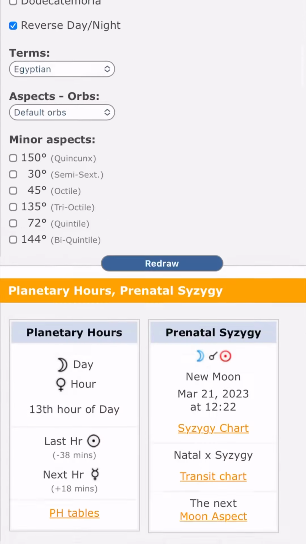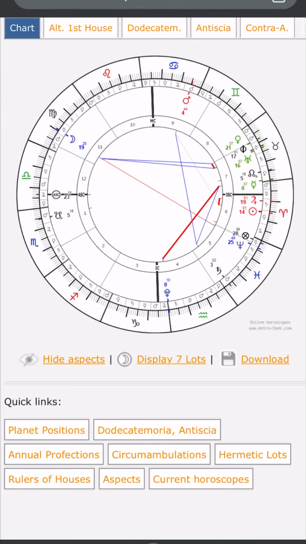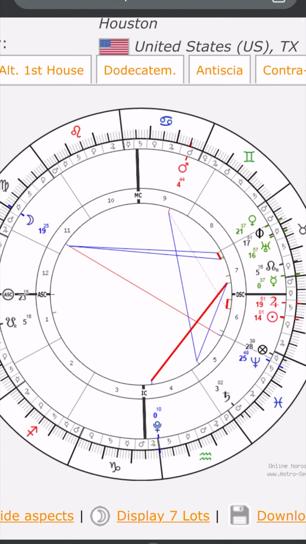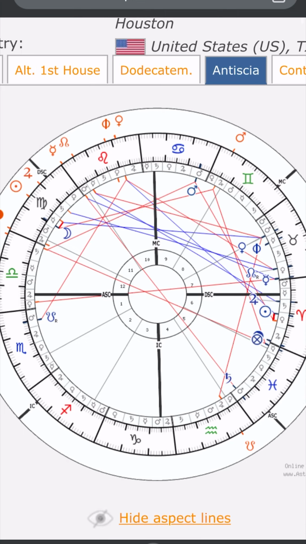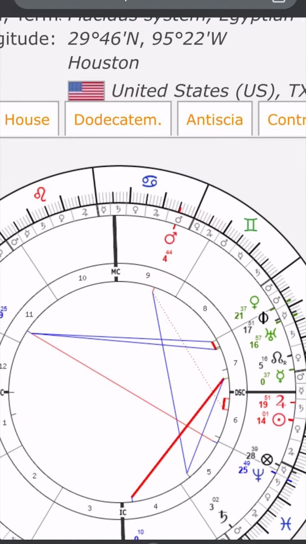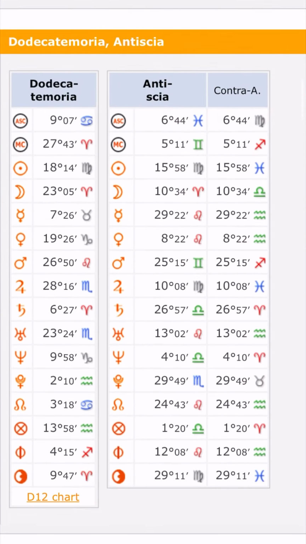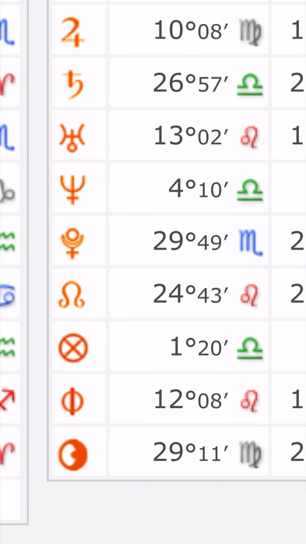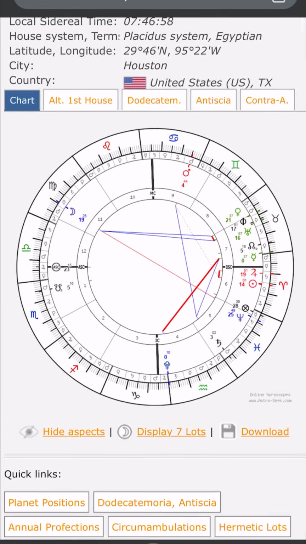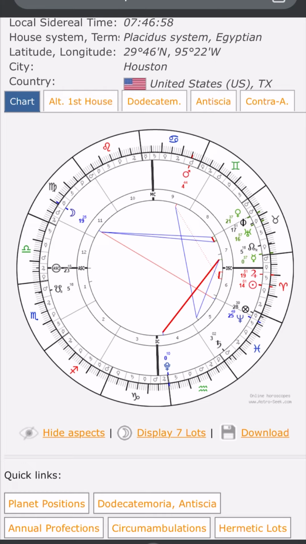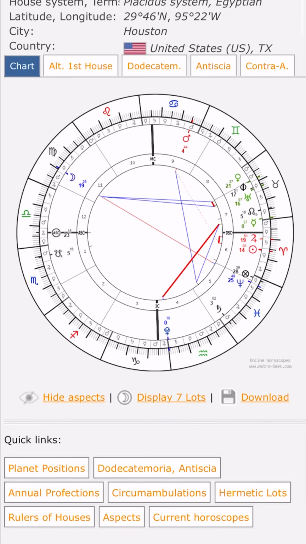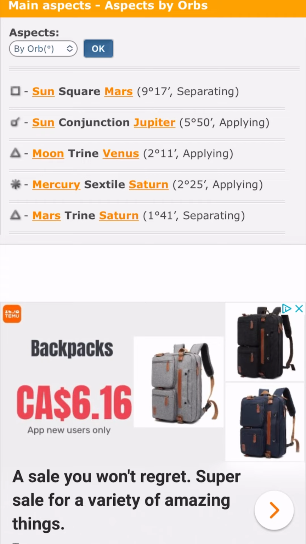Mars, I saw an aspect there, so let's see what Mars is doing. 25. So there's a square. Well, you want to look at it actually bodily. So here's Mars, the body of Mars, and it's at 4 degrees and 44 minutes. And then the Antiscia of the Part of Fortune is at 1 degree. So no, there's nothing happening there. The only real clear testimony I see is for the favorite, and that's the Moon trining Venus. And it's close enough. It's at 2 degrees and 11 minutes. That should be good enough.